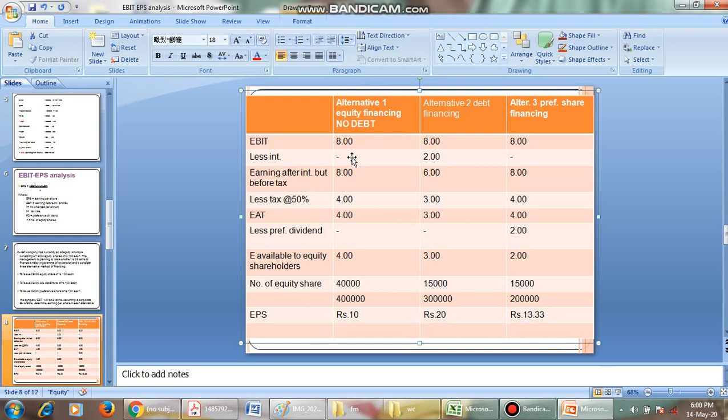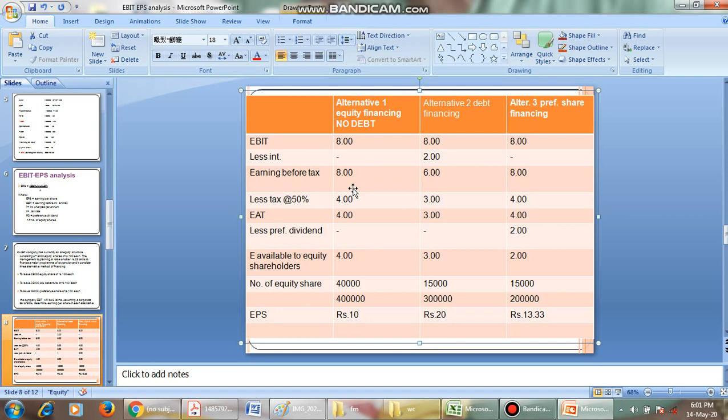So EBIT minus interest gives 8 lakhs as it is. That is earnings after interest but before tax, 8 lakhs. Less 50% tax: 8 lakhs into 50 by 100 is 4 lakhs, and 8 lakhs minus 4 lakhs gives us again 4 lakhs.